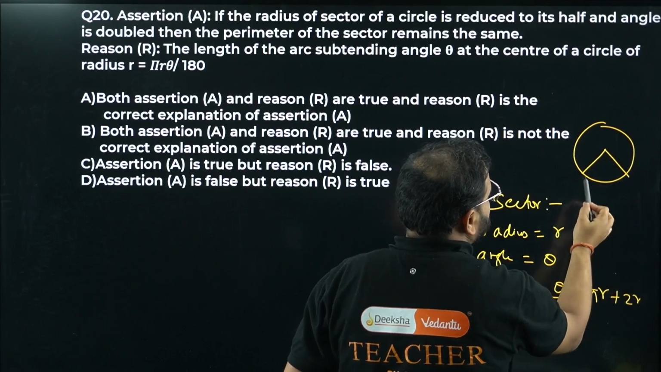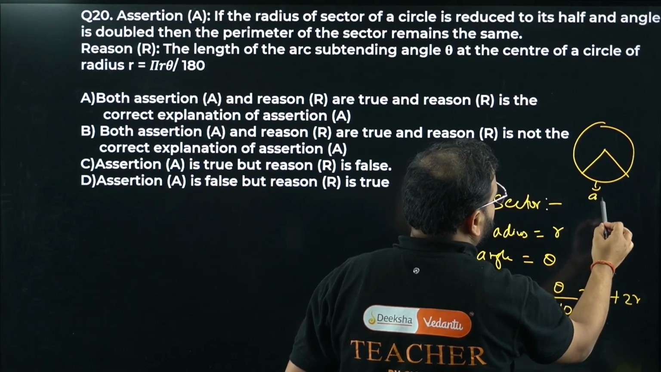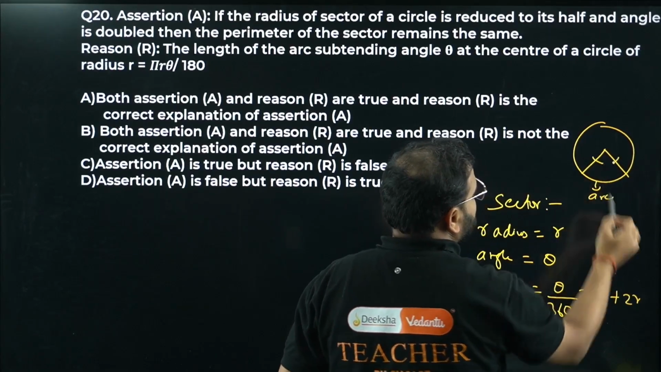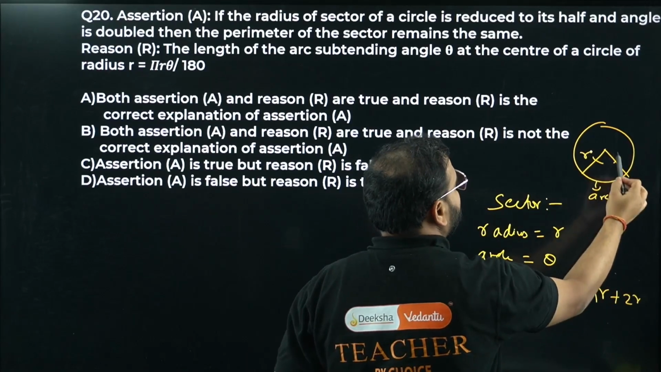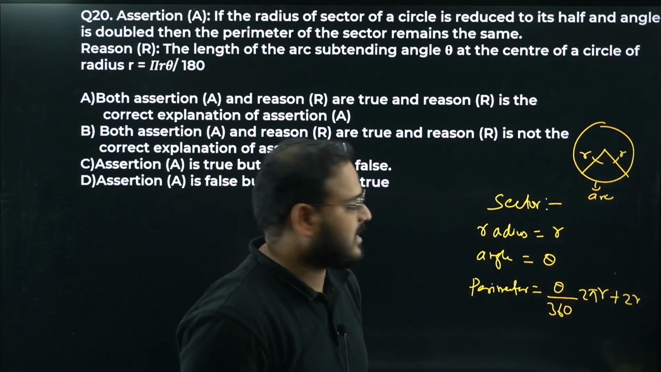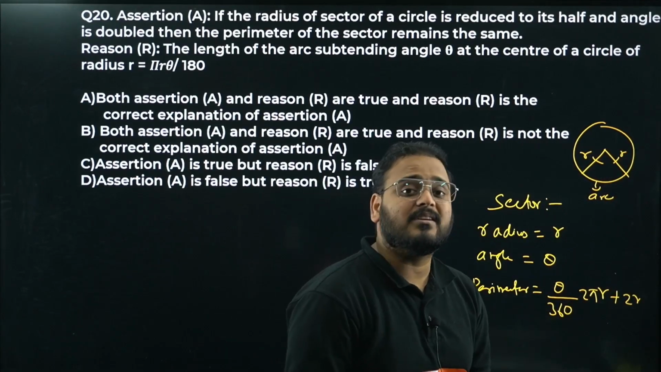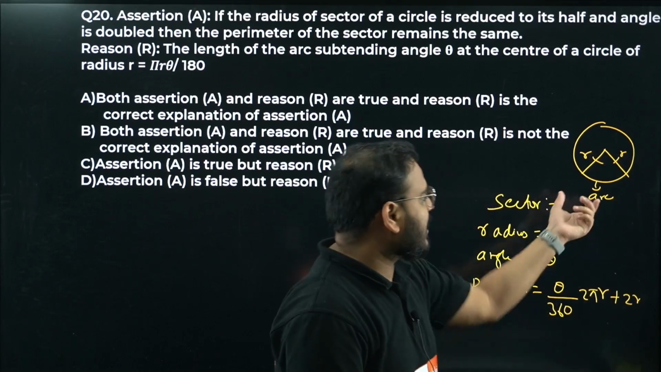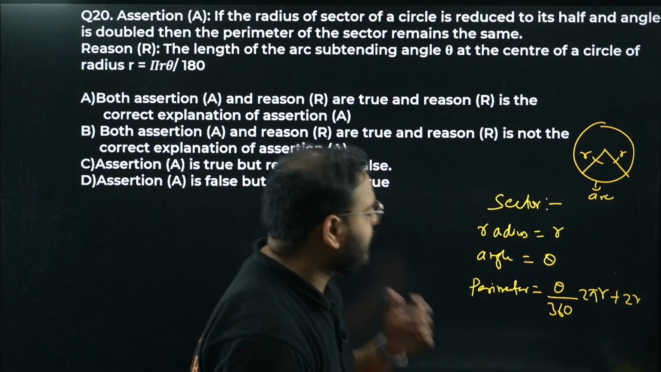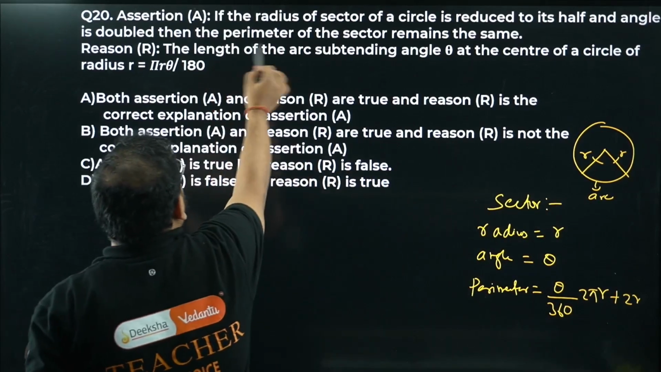So you have to add, this is called the arc part, the first one, and these 2 radiuses you have to also add, right? This is r and r. You have to add the 2 radiuses. That's why 2r you have to add to find the perimeter, not just this arc length. The perimeter is given by the arc length plus 2r. Okay, they have mentioned here perimeter.